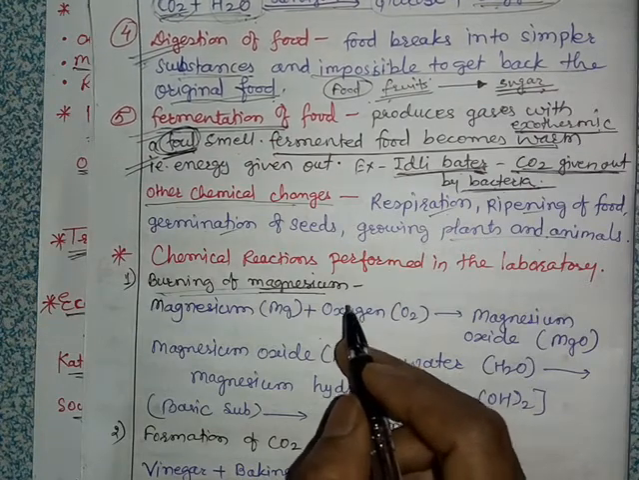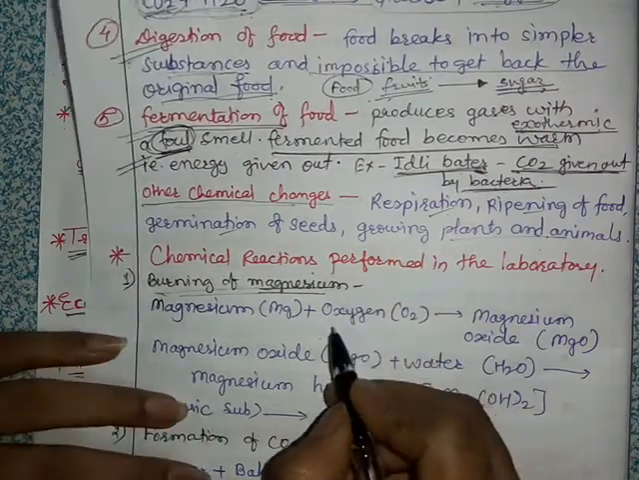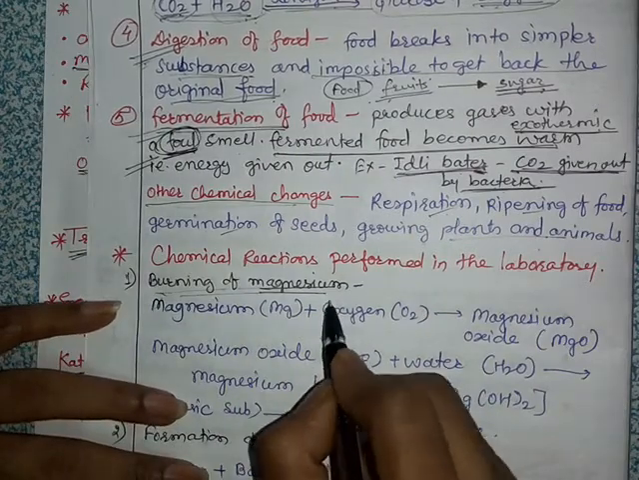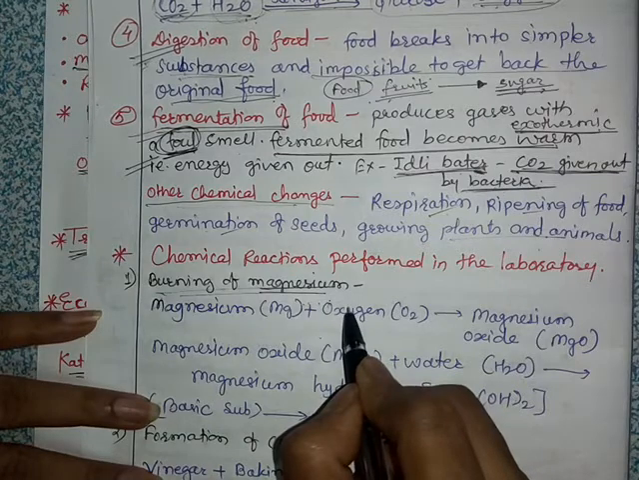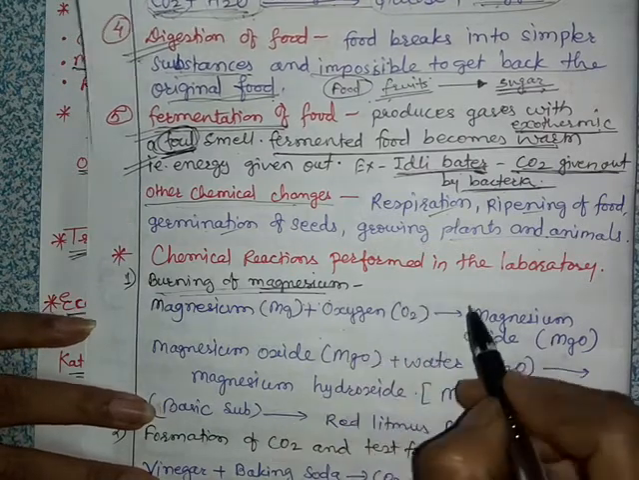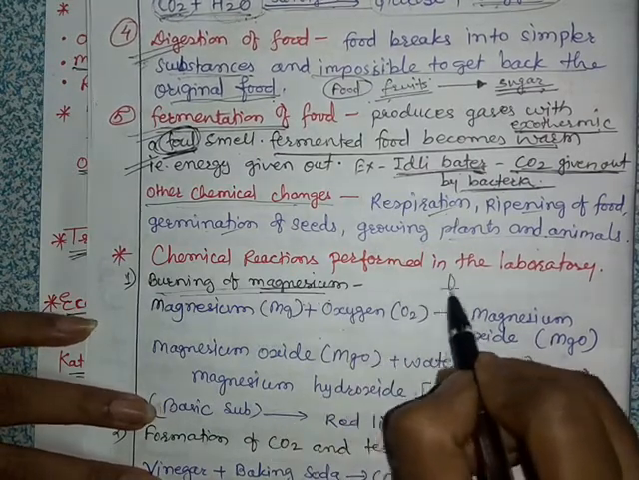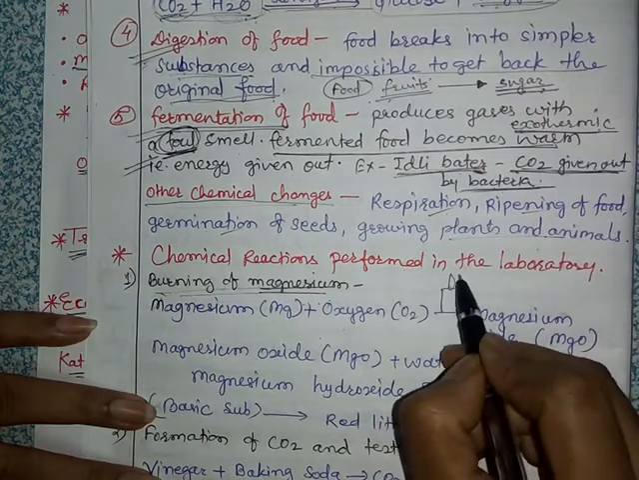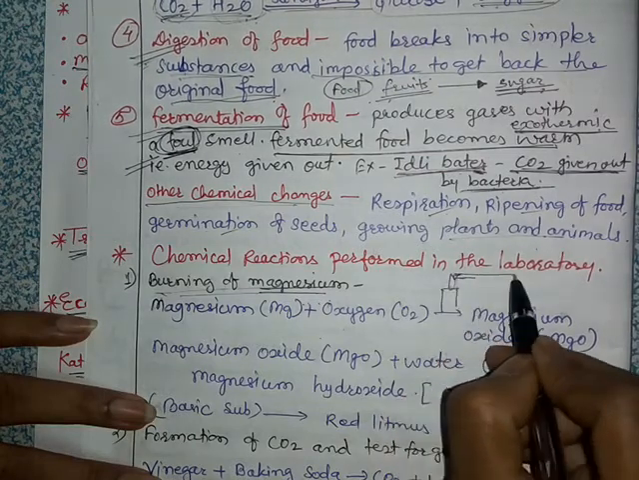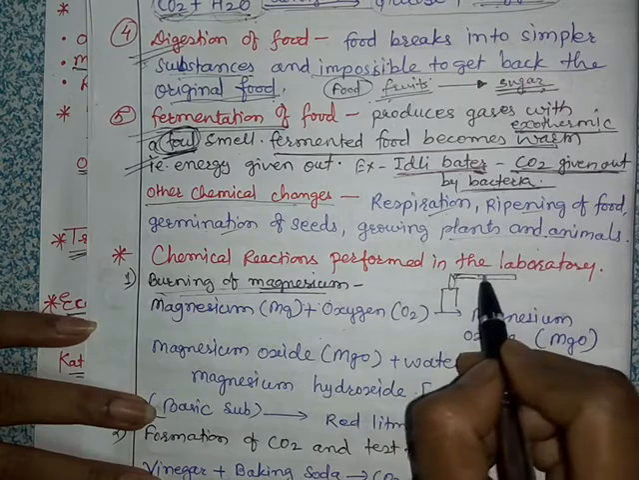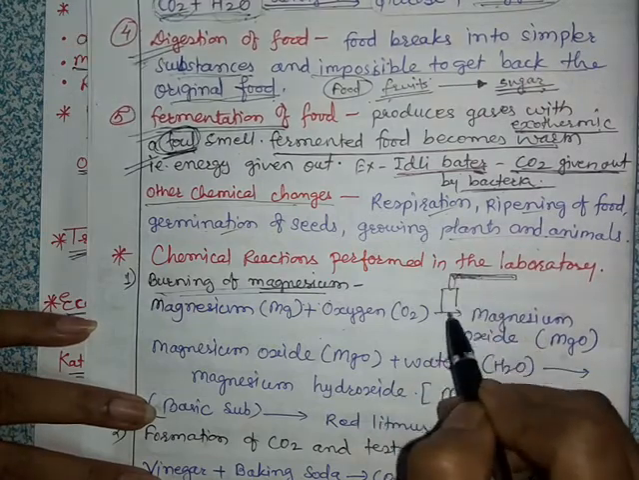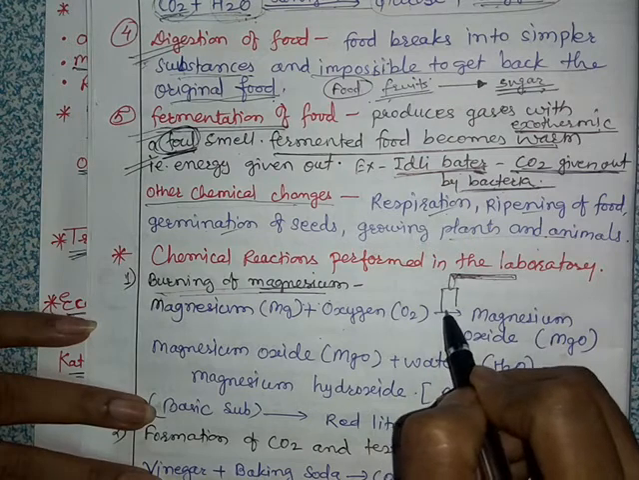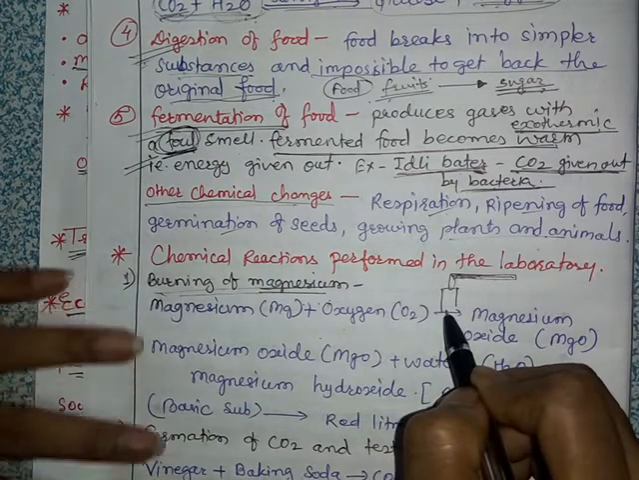So before using, it should be cleaned with the sandpaper. Okay, so this strip of magnesium is held with a pair of tongs and brought near the tip of the candle flame. So this is the magnesium strip, and it is burned on the candle flame. Okay, it burns with dazzling white light.